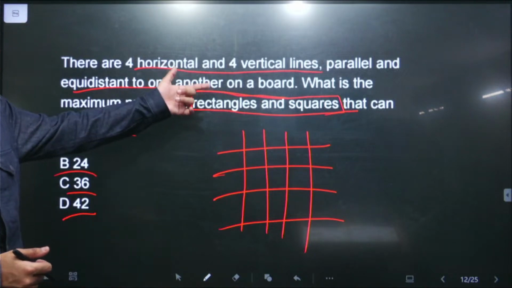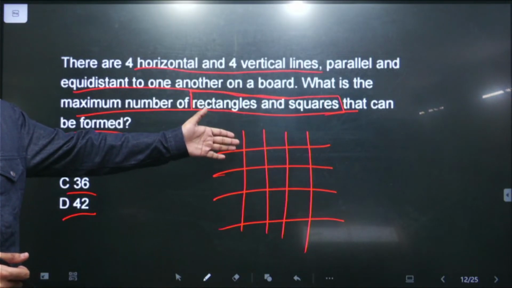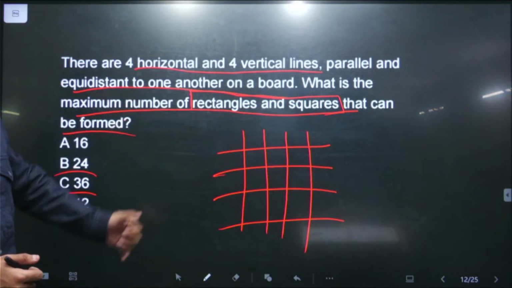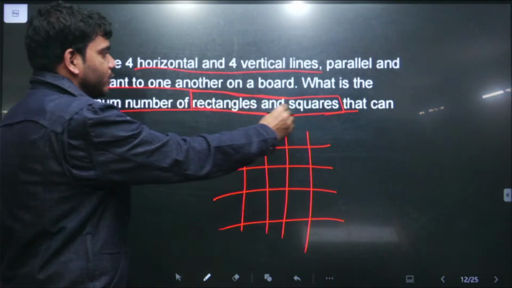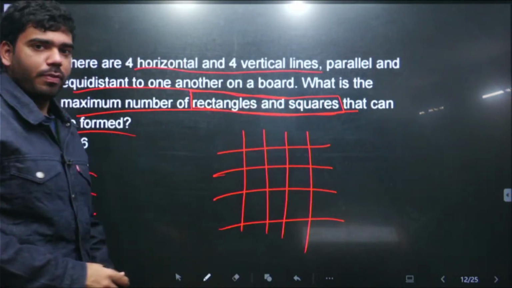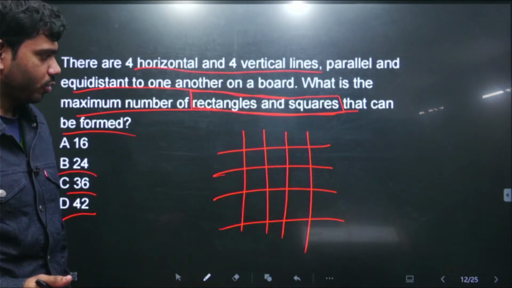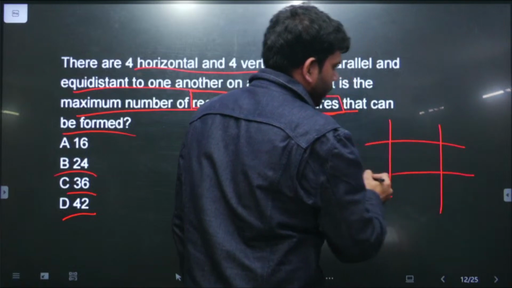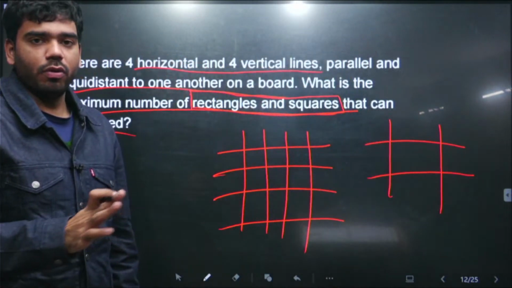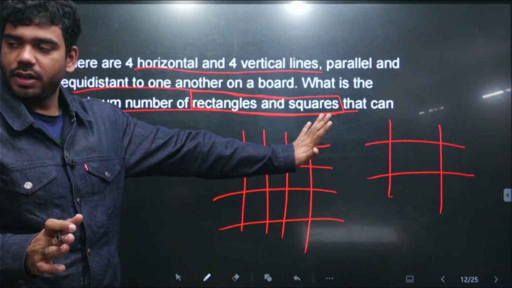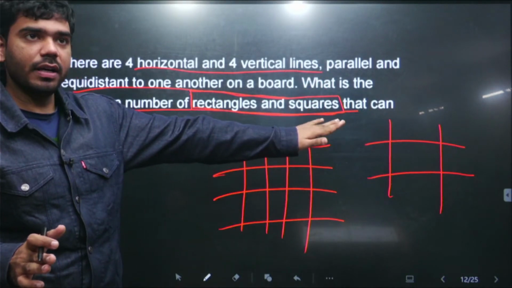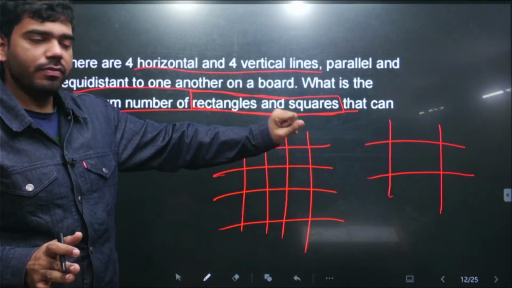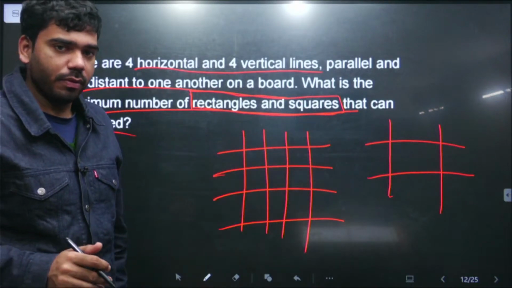So इसमें 4 horizontal and 4 vertical lines. This is the grid that we have, and after that grid we need to find the total rectangles and squares. This is a question of permutation and combination. And see, इसको कैसे solve किया जाएगा. Any rectangle, any square can be formed by using 4 lines, 2 vertical lines and 2 horizontal lines, right? If we have 2 vertical and 2 horizontal lines, a unique rectangle or a square can be formed.